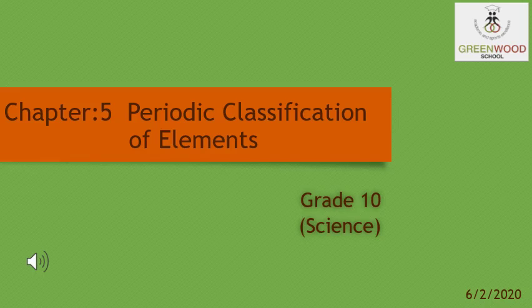Today we are going to start a new chapter, that is chapter number 5, periodic classification of elements. So students, under this chapter we are going to discuss various earlier attempts which were used for the classification of the elements. Then after that we are going to discuss Mendeleev's periodic law and the periodic table. And in the last we are going to discuss the modern periodic law and the periodic table.